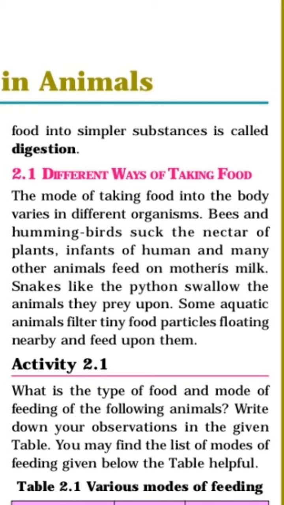Hummingbirds and bees suck the nectar from the plants. Infants of humans and many other animals feed on mother's milk. Snakes like python swallow the animals they prey upon.